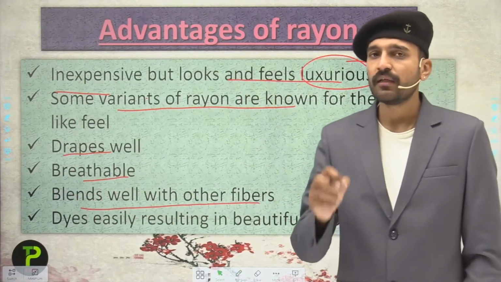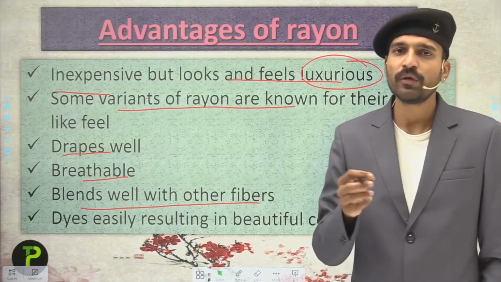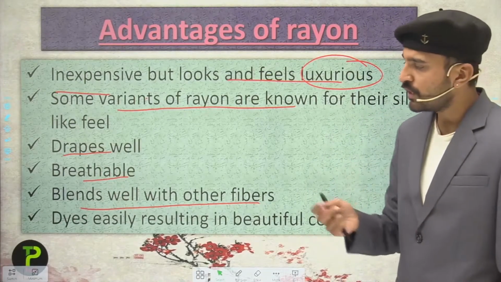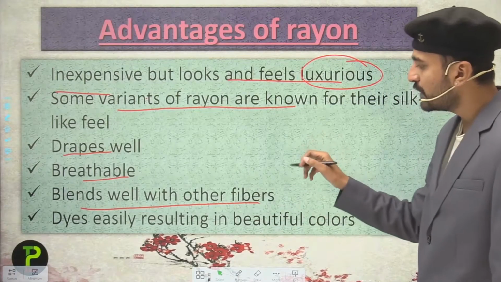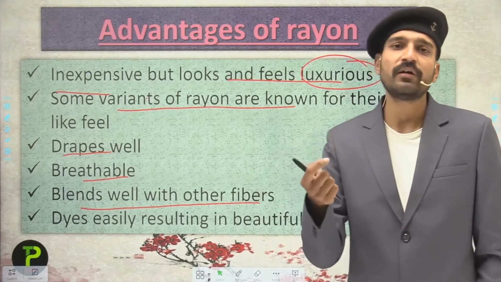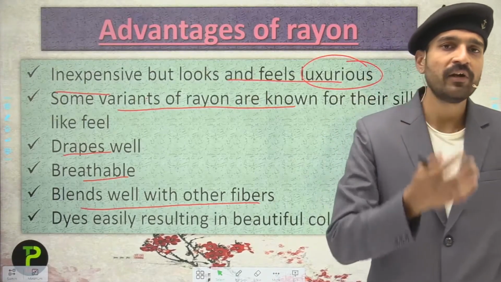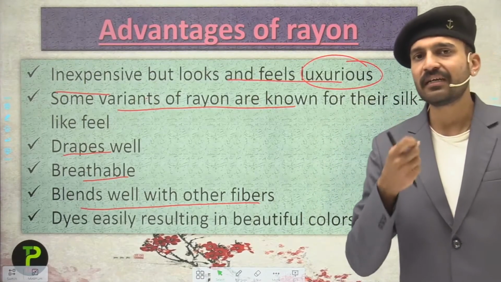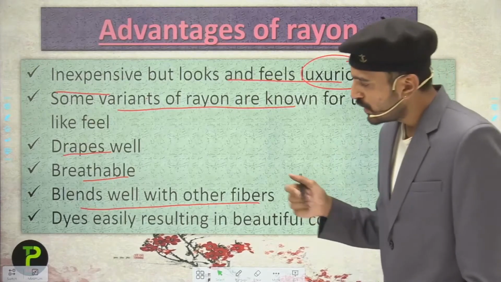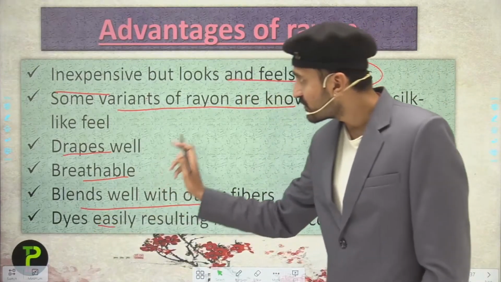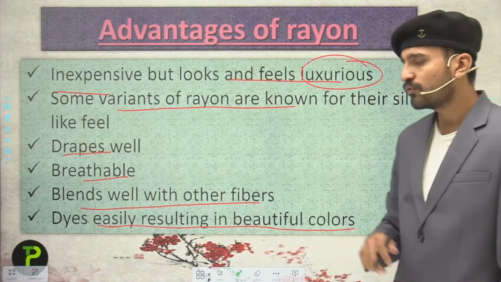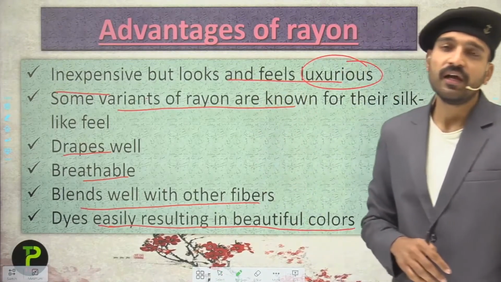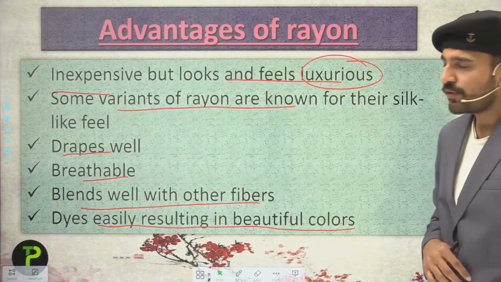Students, we are going to see how blending is done. In blending, we use different types of fibers so that the advantages of the fibers are taken while the disadvantages are removed. The next advantage is that it dyes easily, resulting in beautiful colors. So these are some of the advantages of using rayon fiber.